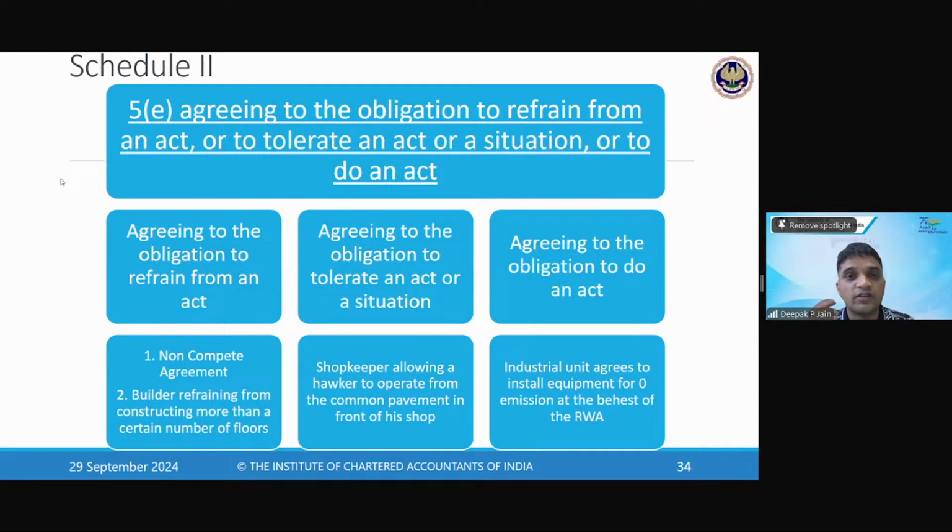Even if he is using it for commercial purposes, the liability is on him because you have entered into an agreement that you will supply it for residential purposes. It is up to him, because as a landlord, you don't have control over the usage. It is up to the recipient to keep it within the agreement, because in your agreement, you would have mentioned that it is used for residential purposes. Now, if he doesn't comply with it, it's a breach of that agreement between you and the tenant.